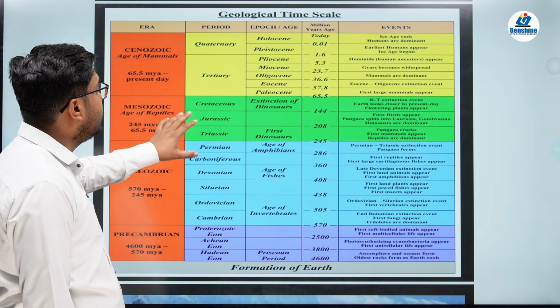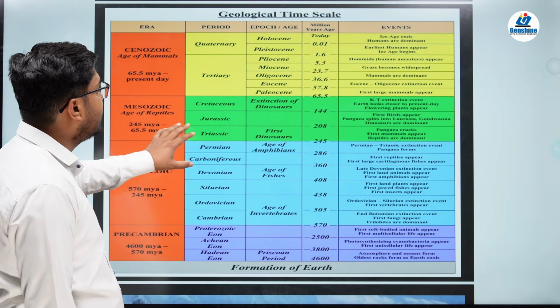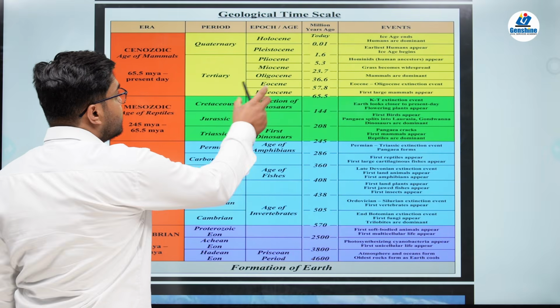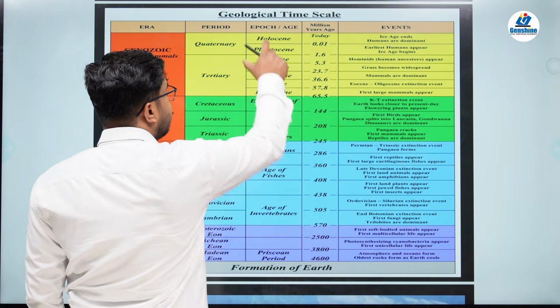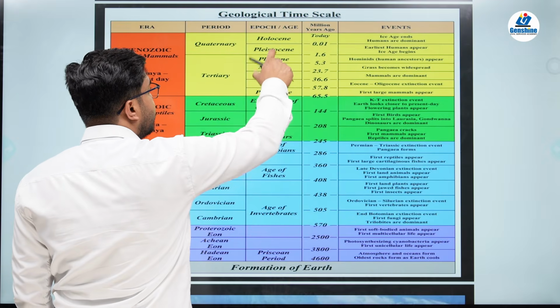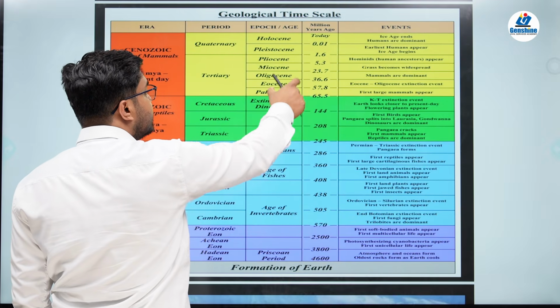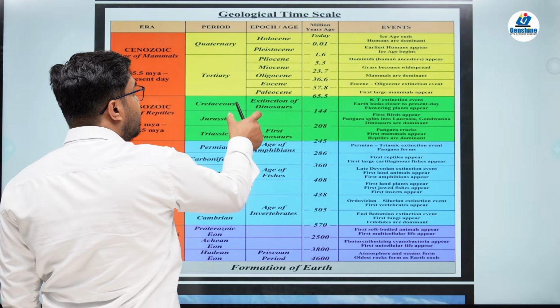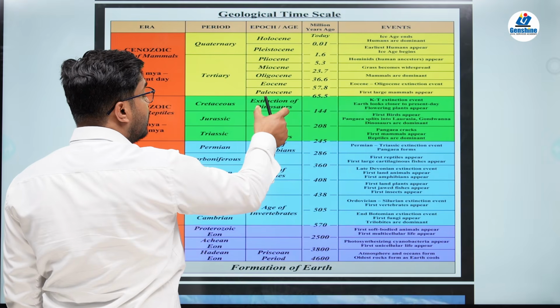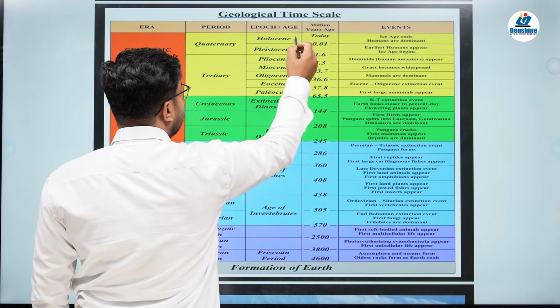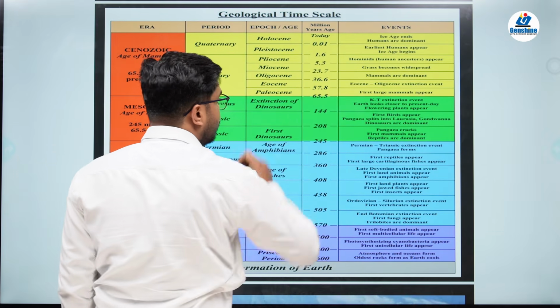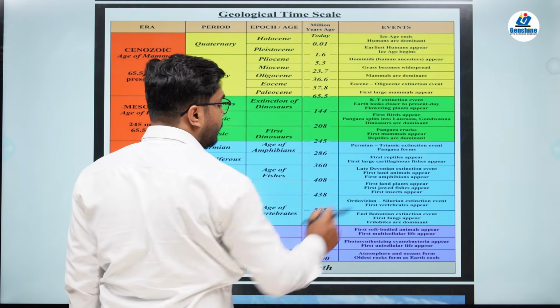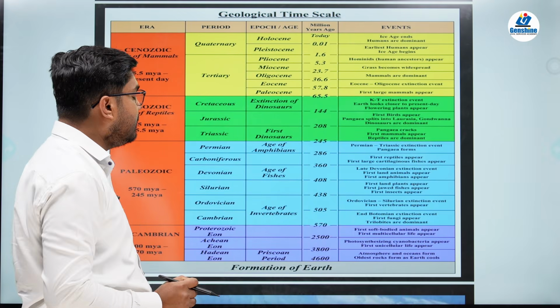So this table of geological time scale gives a detailed description about the various periods, epochs and the events. Here the age is not mentioned because the age is very contemporary, and this table it's an old table. There are no tables available yet where you see the divisions of ages of Holocene, but however this is sufficient for you to memorize and remember the various events.